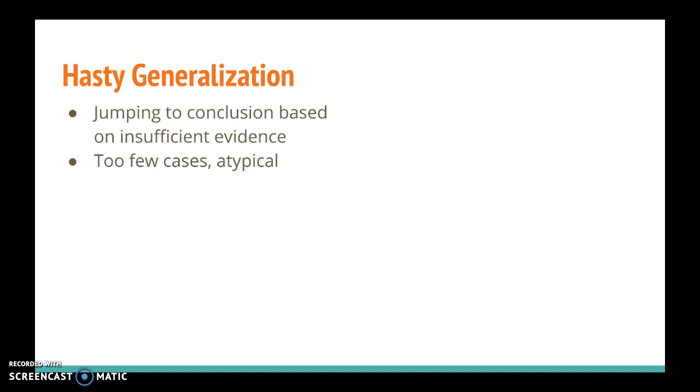But the same thing would happen if you were to ask like 10 students and extrapolate it to the college as a whole. That's too few cases. Even asking like 200 students could be said to be too small depending on the size of the population. So we need a nice big sample size that's representative of the population as a whole in order to make a logical reasoning. But if there's too few cases and they're atypical, then it's a hasty generalization.